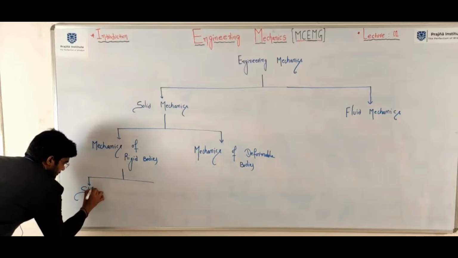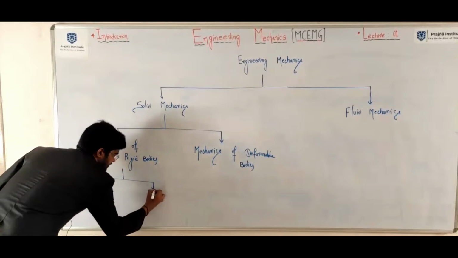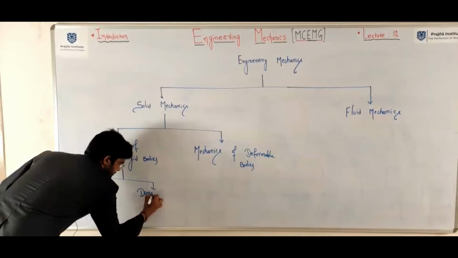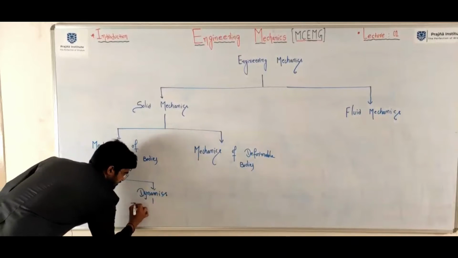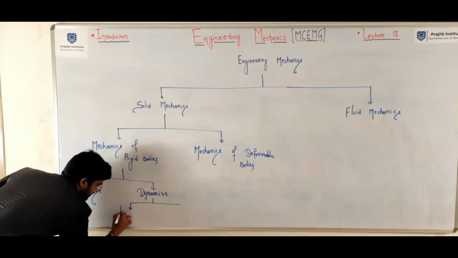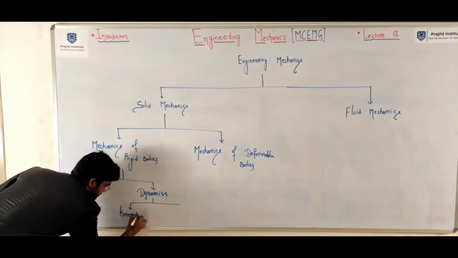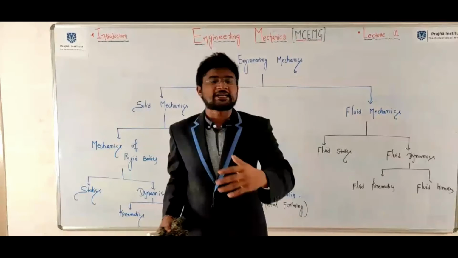Here, mechanics of rigid bodies is basically classified into statics and dynamics. Dynamics again is classified into kinematics and kinetics. Mechanics of deformable bodies is basically classified into theory of elasticity and theory of plasticity.